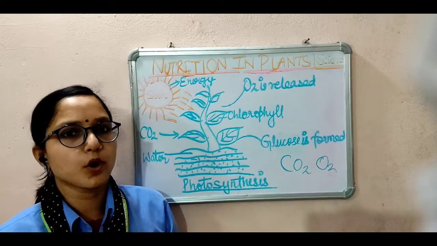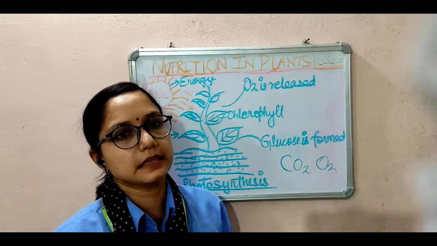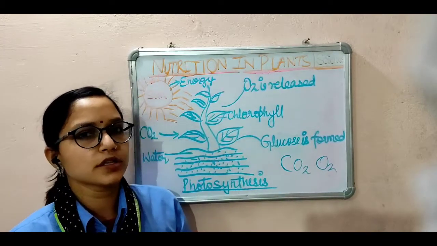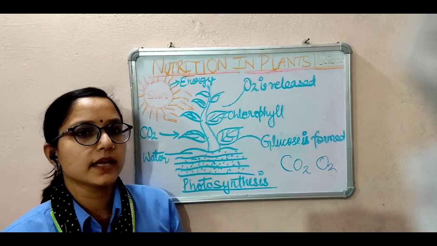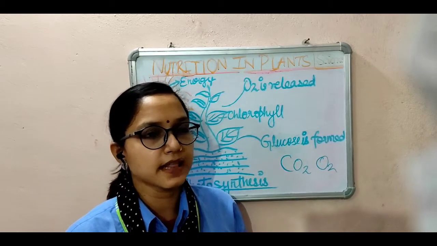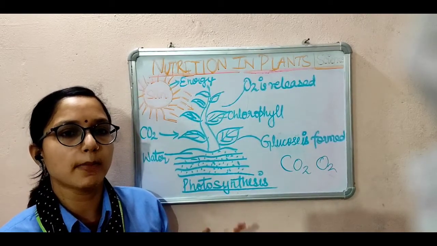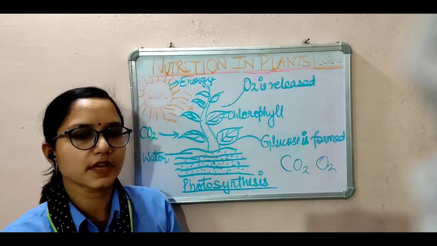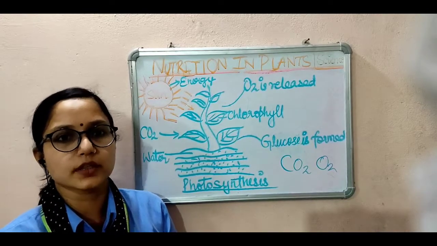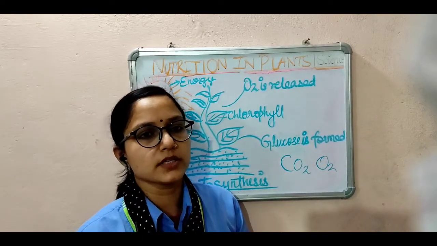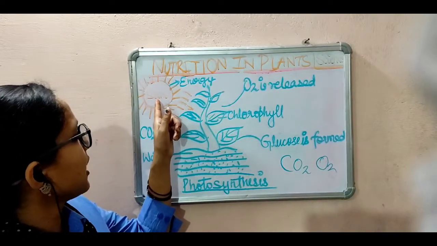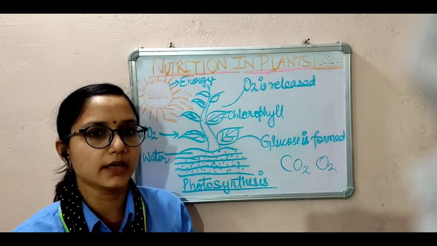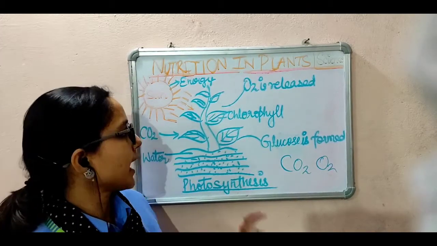So, let us know the process of photosynthesis that takes place in the leaves in the following steps. The word photosynthesis is derived from two words: photo means light, and synthesis means to combine. So, the process of making food in green plants in the presence of sunlight is known as photosynthesis. During the process, the light energy that comes from the sun is converted into chemical energy.